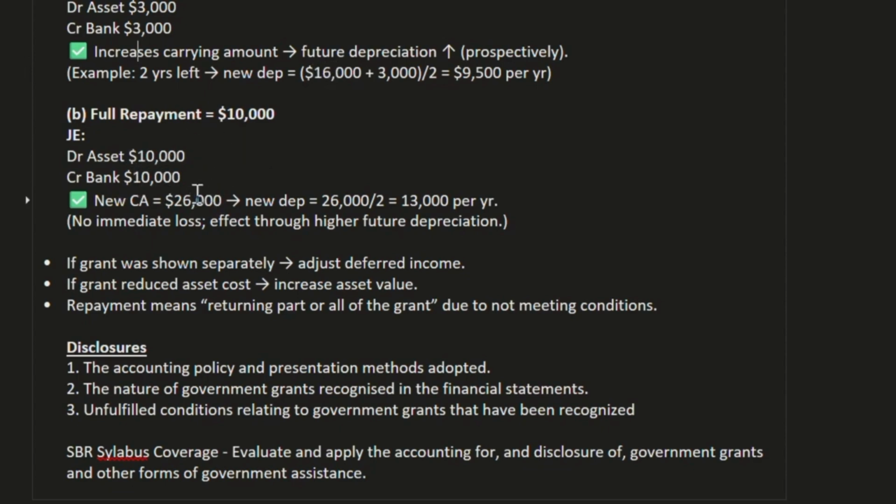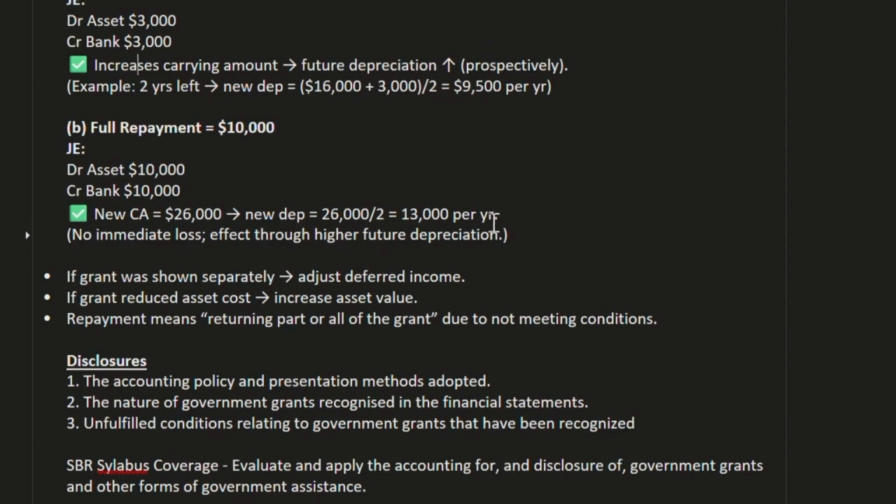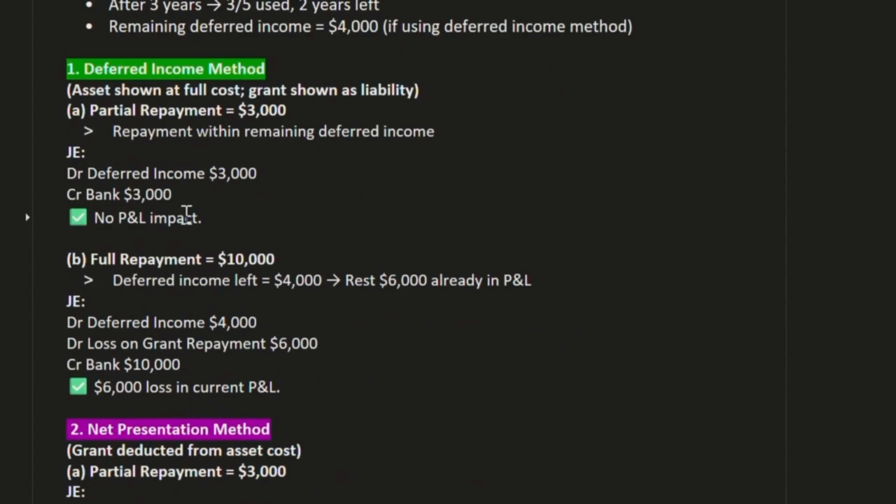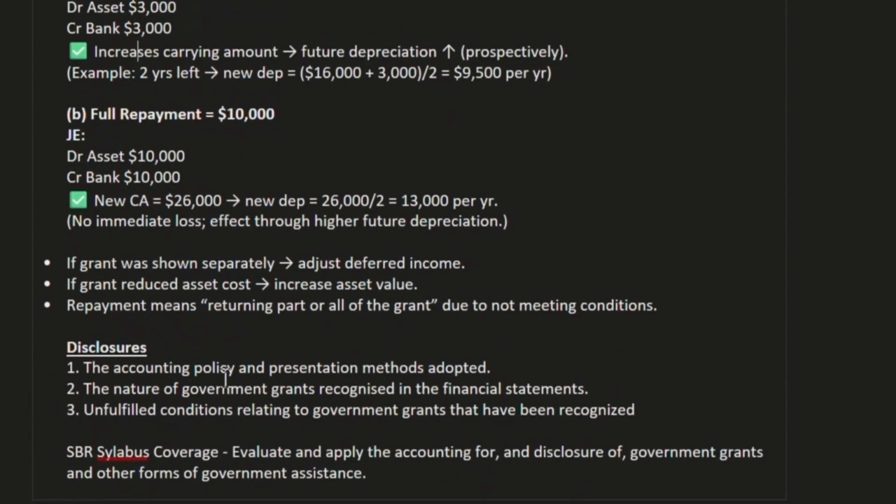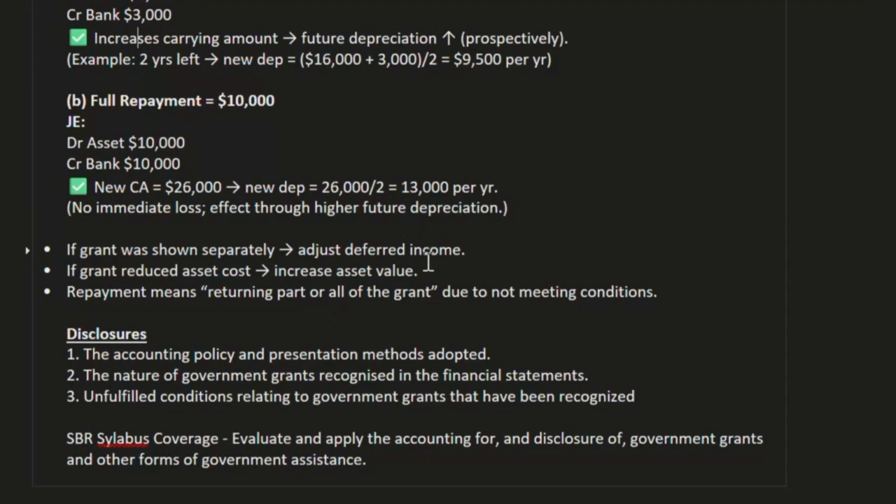We have a 10,000 increase here, and now the new depreciation will be charged on 26,000. With 2 years of life left, 26,000 divided by 2 is 13,000 per year depreciation. No immediate loss, the effect comes through higher future depreciation. Under the deferred income method, we have a current effect on the P&L with this 6,000 direct impact. Here the impact will be through the depreciation.